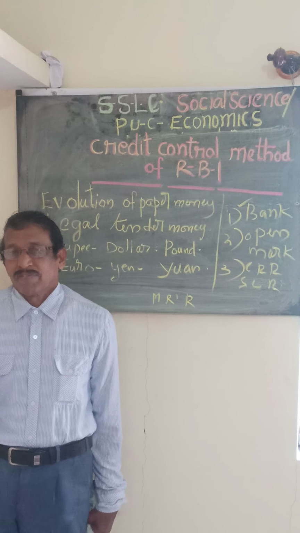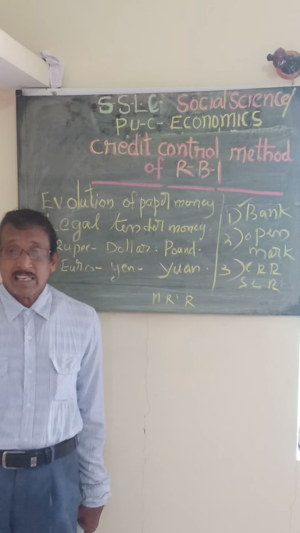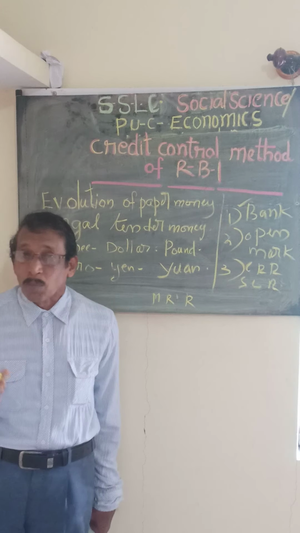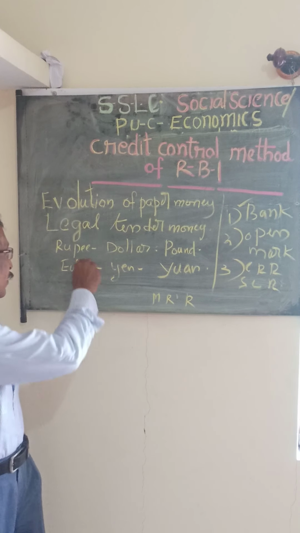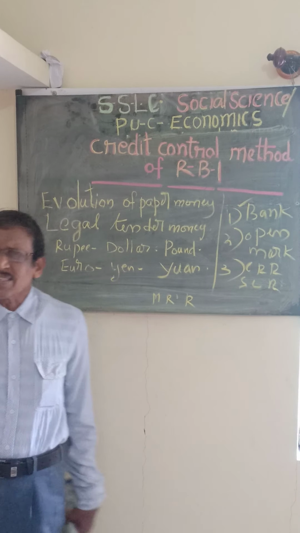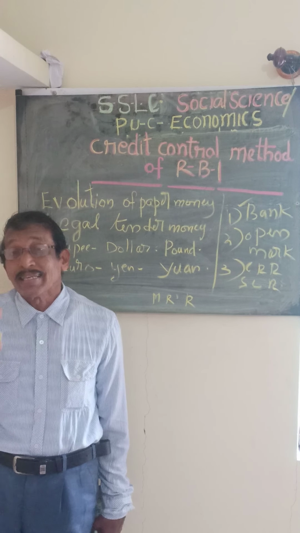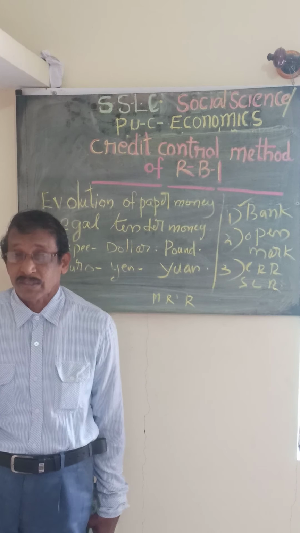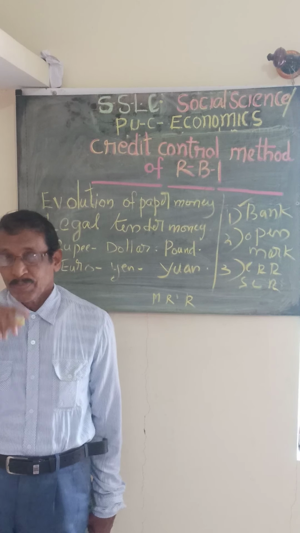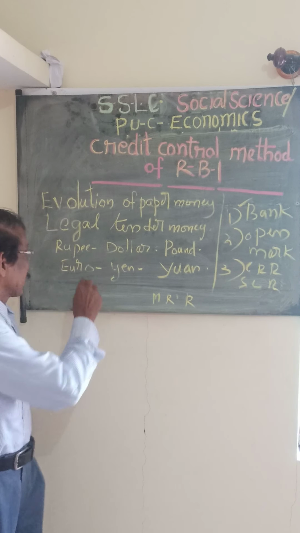Different countries follow different names. In our country, India, we say rupee. Dollar is the legal tender in the USA, America. Don't forget. Next, pound is followed in England, Britain, UK. Next one is euro.